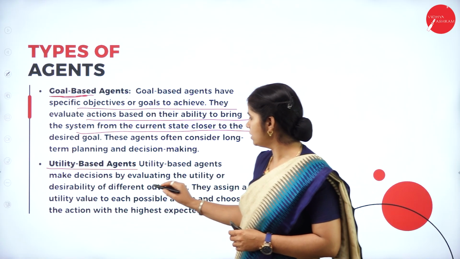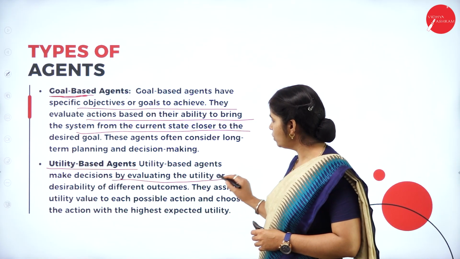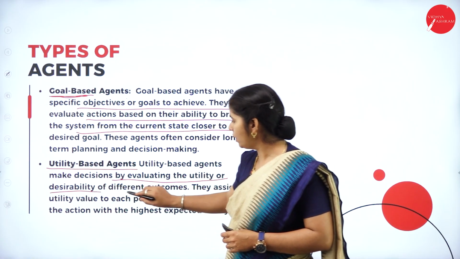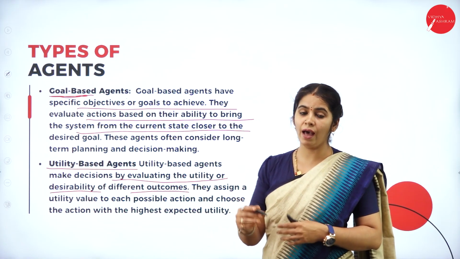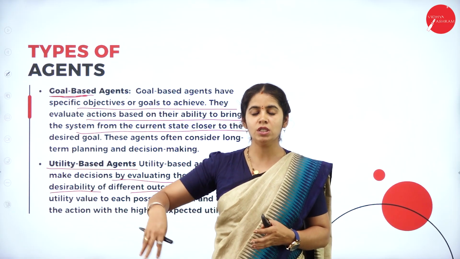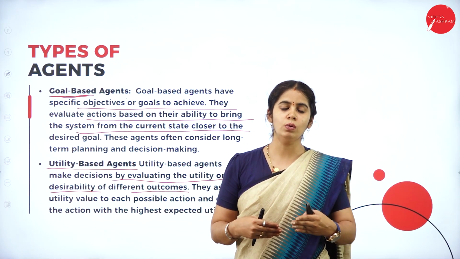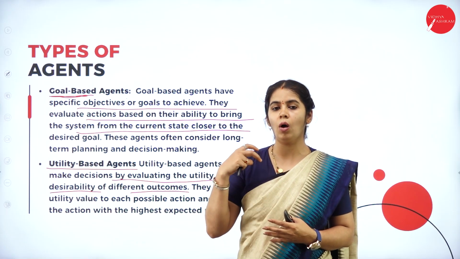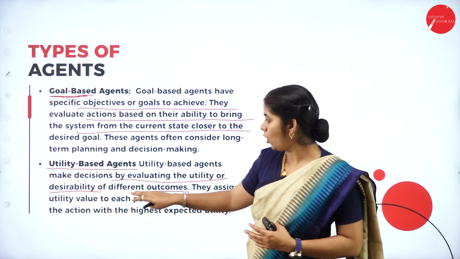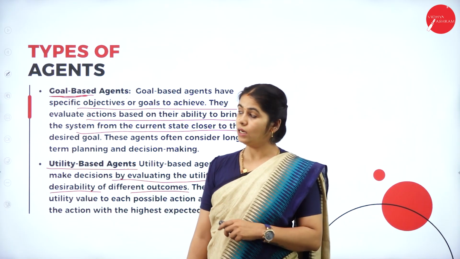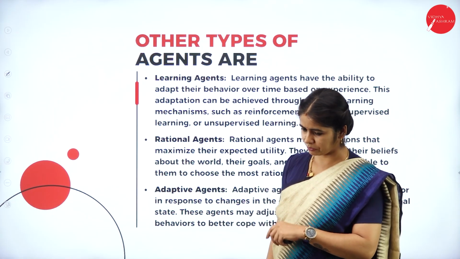Then what we have is utility agents. Utility-based agents make decisions by evaluating the utility or desirability of the different outcomes. So we have different outcomes here, and it has to check which is the optimal outcome and use the optimal solution. That is called a utility-based agent. Let us see each one of them in detail.